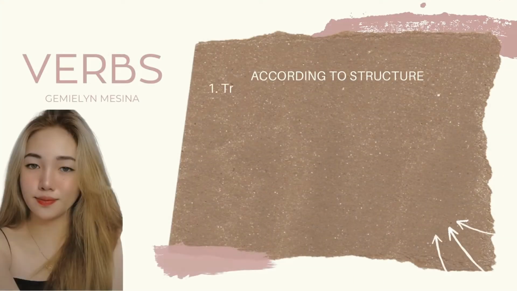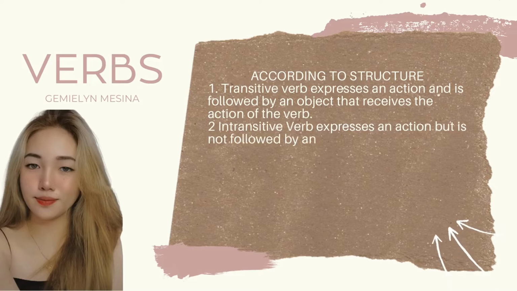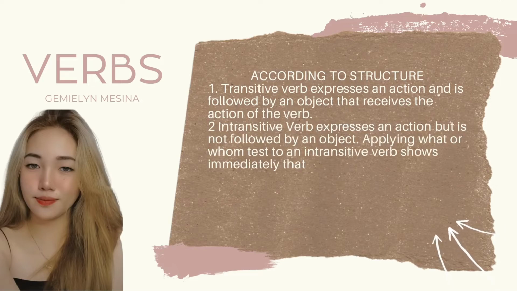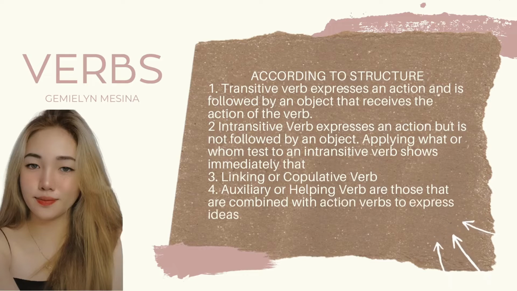Verb is a word used to describe an action, state, or occurrence and forming the main part of the predicate of a sentence. According to the structure, there are 4 types of verb, which are transitive verb, intransitive verb, linking or copulative verb, and auxiliary or helping verb. Transitive verb expresses an action and it is followed by an object that receives the action of the verb. Intransitive verb expresses an action but is not followed by an object.